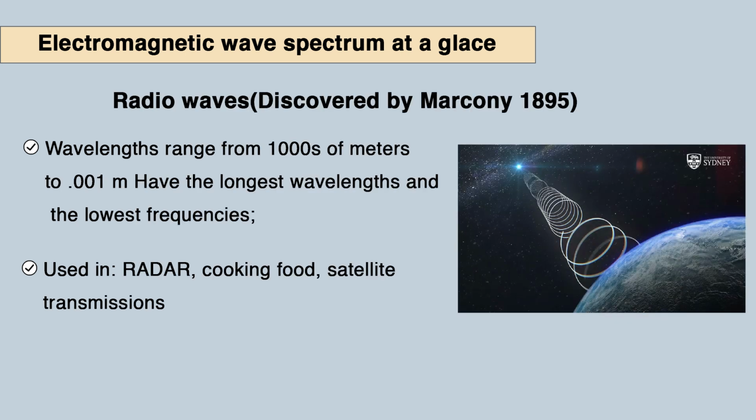Next is the radio waves, discovered by Marconi in 1895. The wavelength of these radio waves ranges from thousands of meters to 0.001 meter, and they have the longest wavelength and the lowest frequency. They are used in radars, cooking food, and satellite transmission. So, radio waves are very important for the transmission of signals through satellites. Mobile phones and other things are running because of these radio waves.